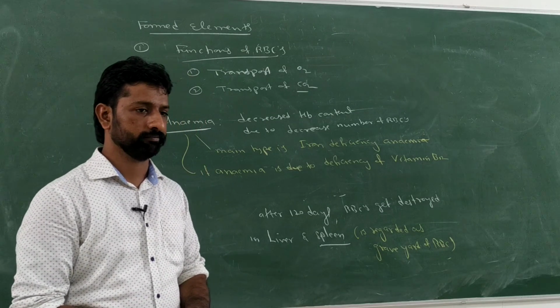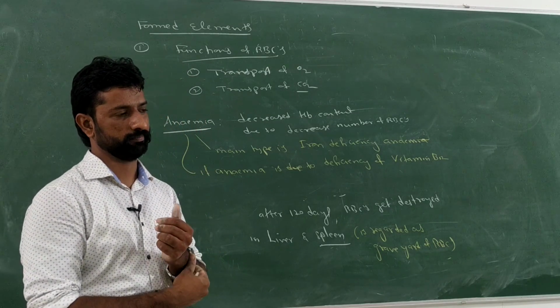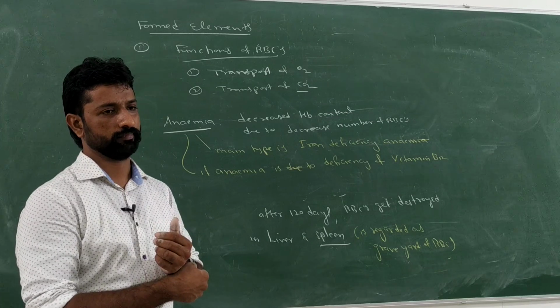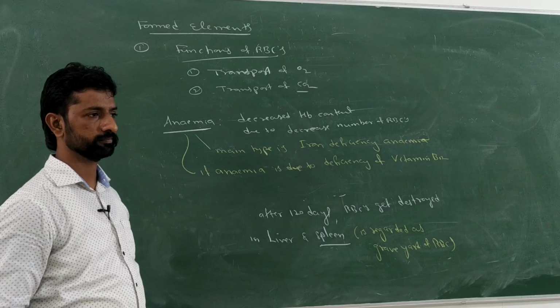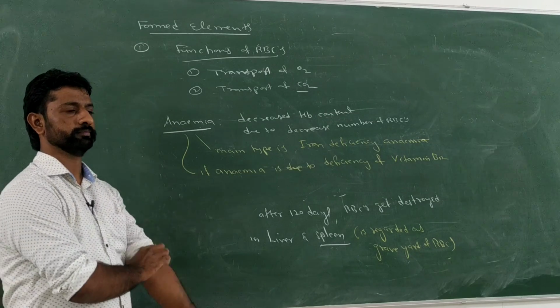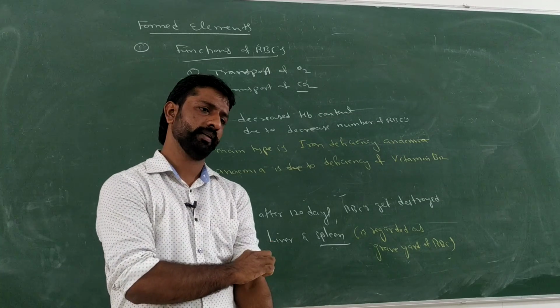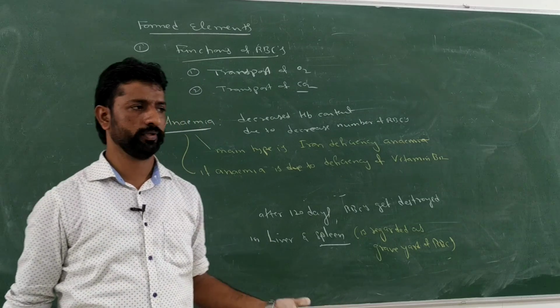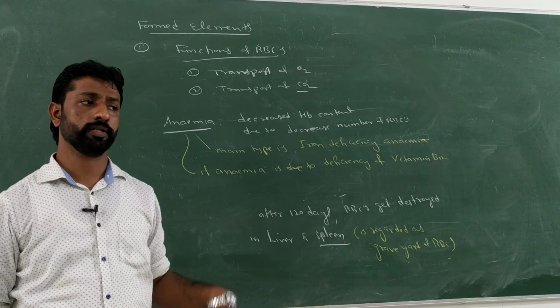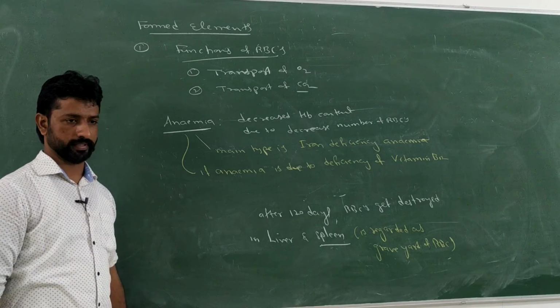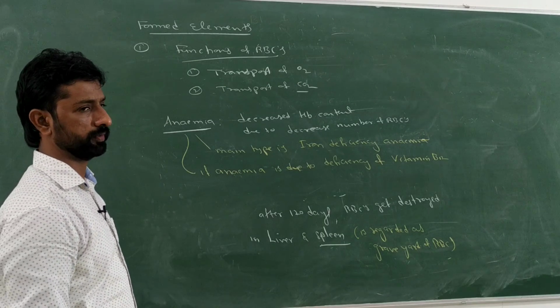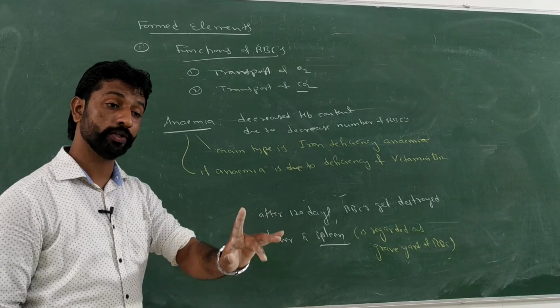Peptic cells or oxyntic cells? Oxyntic cells, HCl. Along with the HCl, they also secrete intrinsic factor, so it is secreted from the oxyntic cells. Peptic cells secrete only pepsinogen, that is the inactive form.